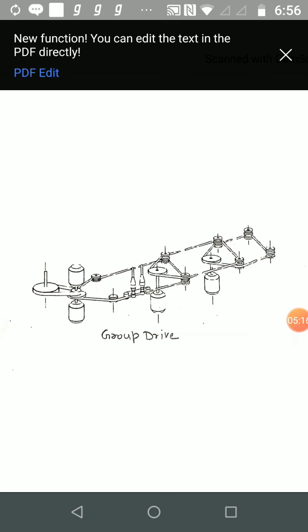These are the diagrams of different types of spindle drive. Among all these, 4 spindle tape drive is most popular.